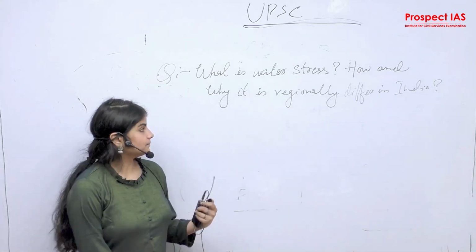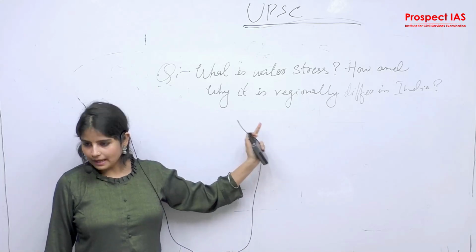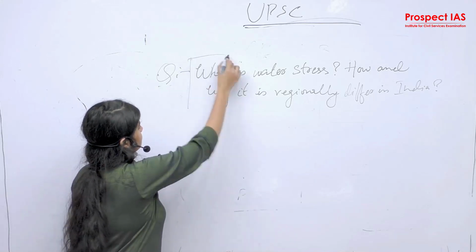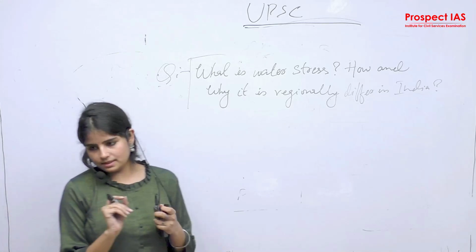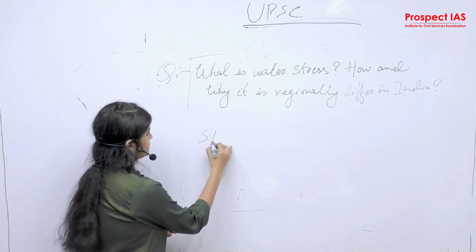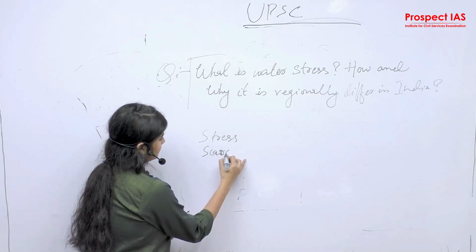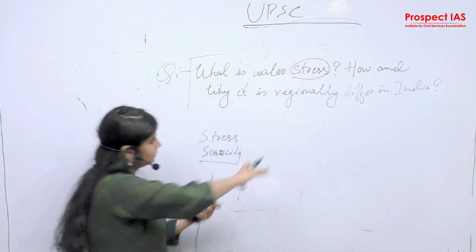See here, overlapping of geography and economy. Okay, so you need to understand a few concepts, like what is the meaning of water stress, what is the meaning of scarcity. Suppose here the question is on scarcity, then you don't need to stress on water stress.